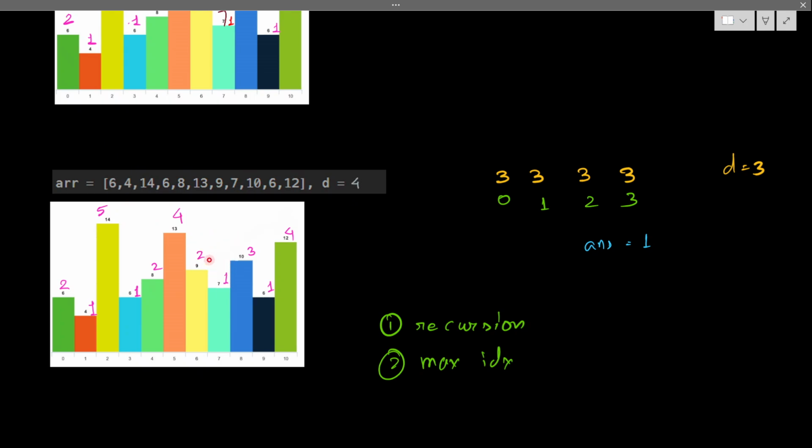After I am done with 14, in future I will come to this 13 again, and at that time I have to calculate 13 as well. So anyhow I need memoization. If I have already calculated, why should I calculate again?